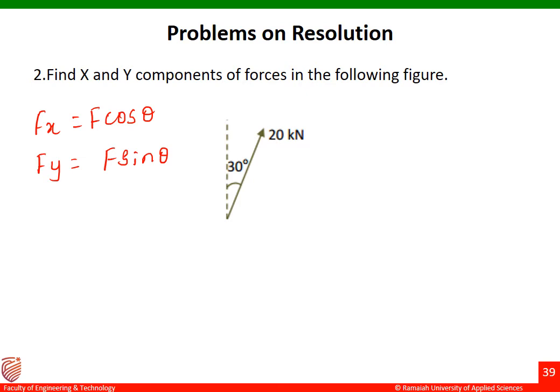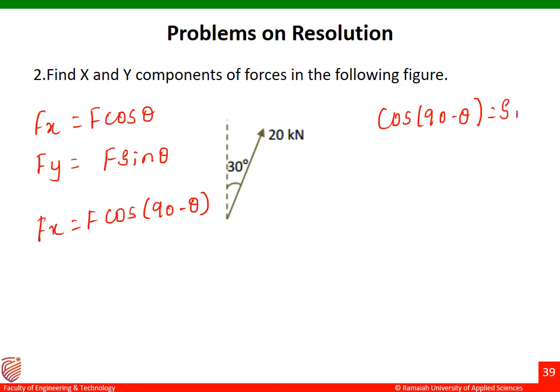So, like in the previous example, Fx equal to F cos (90 minus theta), where theta is 30. Can you correlate this? Cos (90 minus theta) is equal to sin theta. Similarly, sin (90 minus theta) is equal to cos theta. These are trigonometric identities you have to remember.